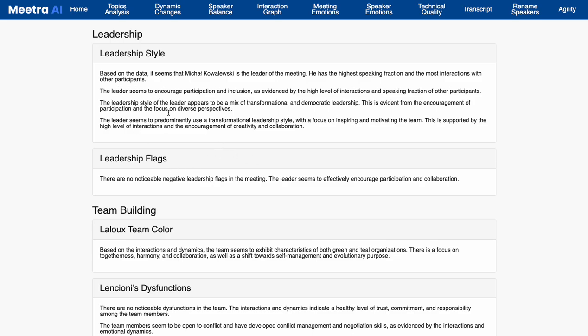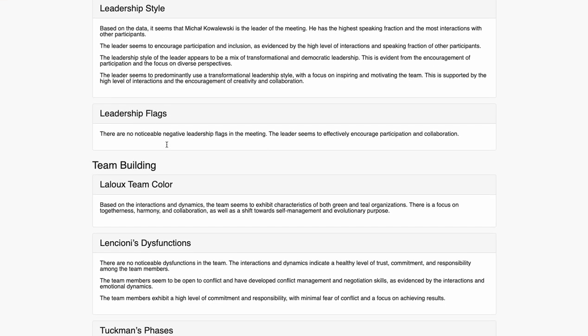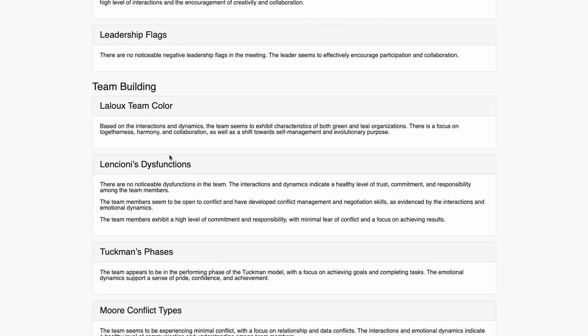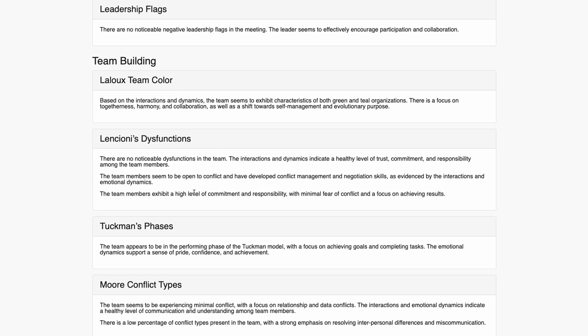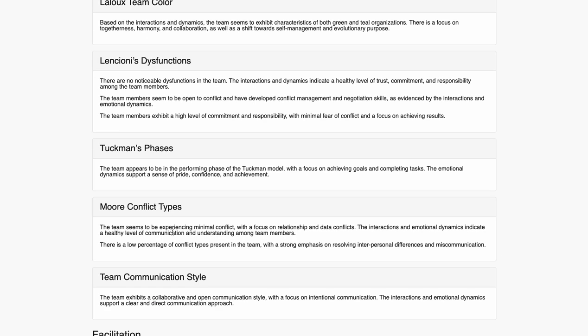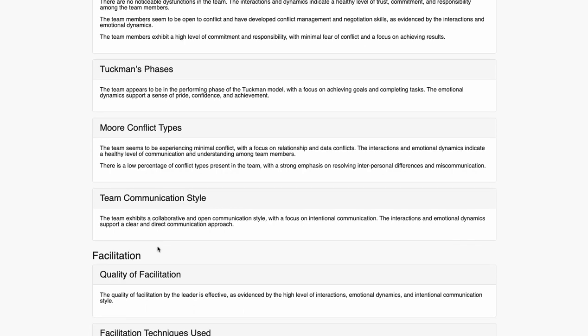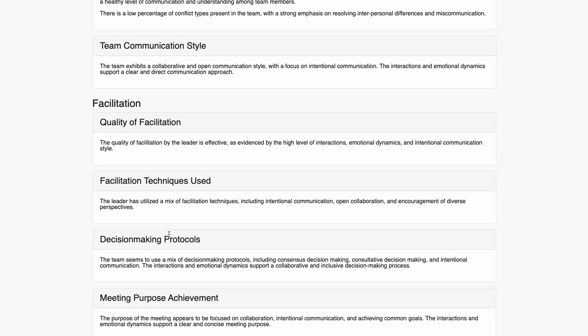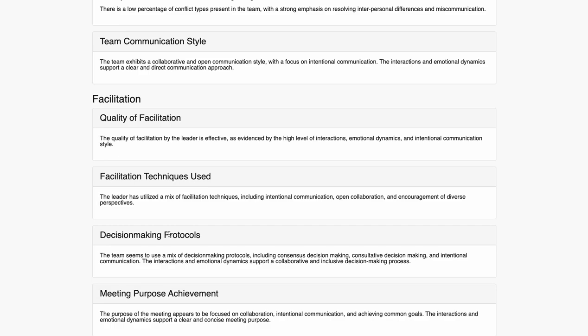So we have leadership styles, we have the flags regarding communication and leadership in the meeting. We have the team building section where we're talking about the Lalu model, Lencioni's dysfunctions of a team, Tuckman's phases, that's from Agile. More conflict types, so which conflict the team actually resides in, communication style of the team, and then the block for facilitation with quality, the techniques used, decision-making protocols, and meeting purpose achievement. And with all that information, in a fully automated manner, we can actually ascertain the condition, or as we call it, the health of a team.